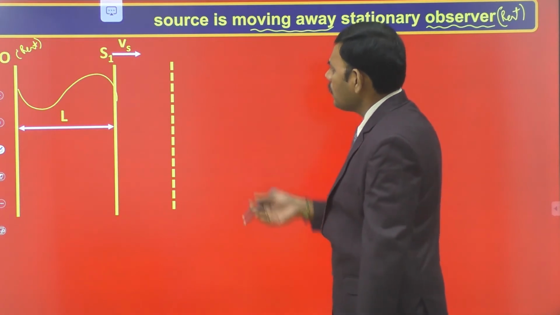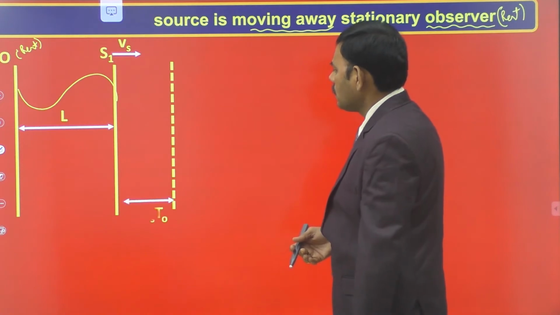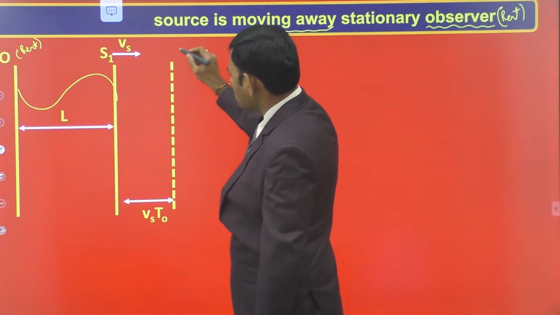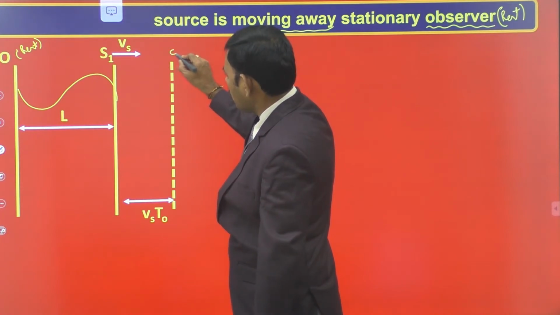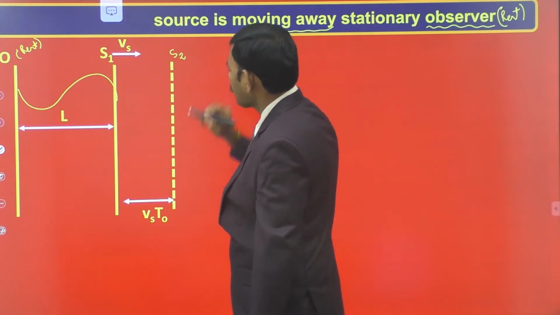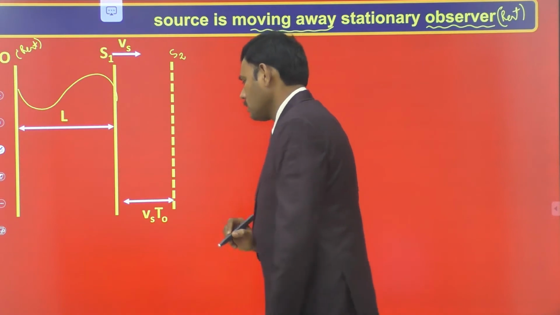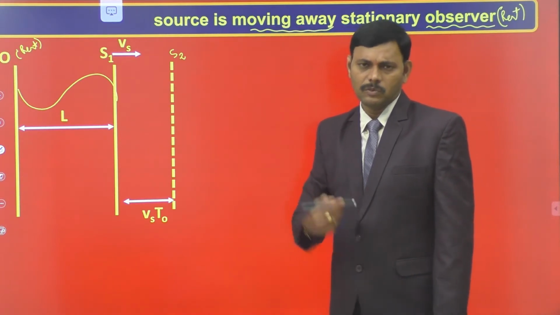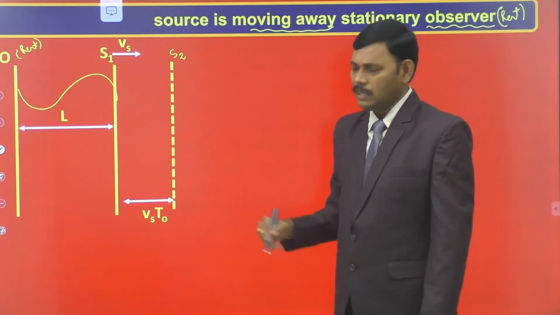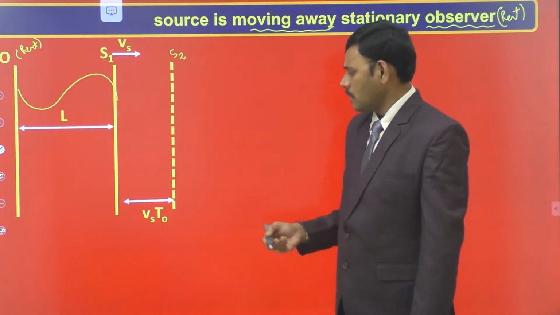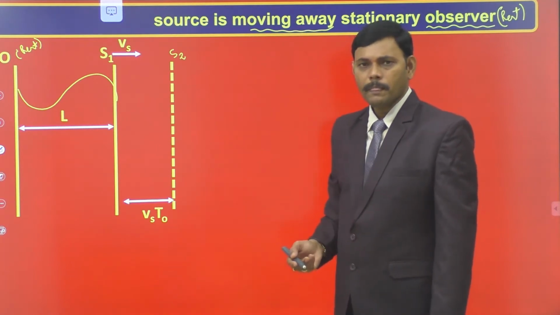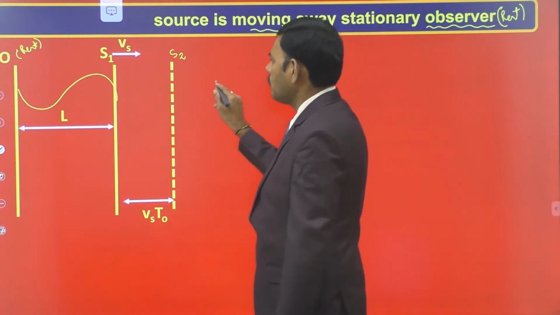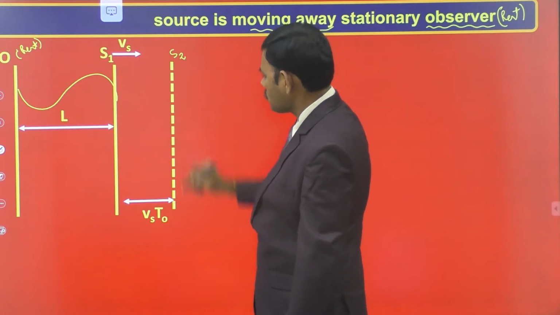Let the source be instantaneously at this position S2. Let S2 be another position of the source after time T0, which we take exactly equal to the time period of the wave. To do the derivation easily, let T0 be the time interval for the time period of the wave. In this time period, the source moves away from the observer and reaches position S2.